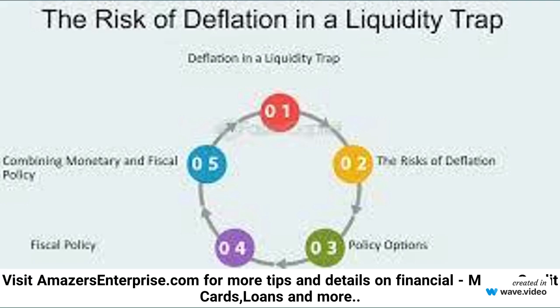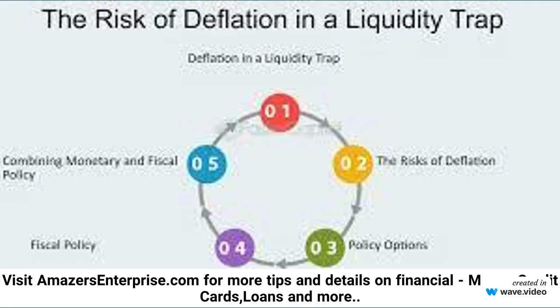Historical examples: Japan's lost decade in the 1990s is a classic example of a liquidity trap. Despite near-zero interest rates, the Japanese economy experienced prolonged stagnation, as monetary policy failed to revive economic activity.